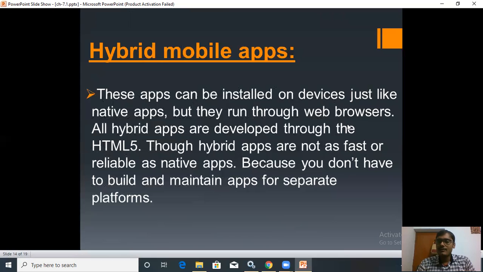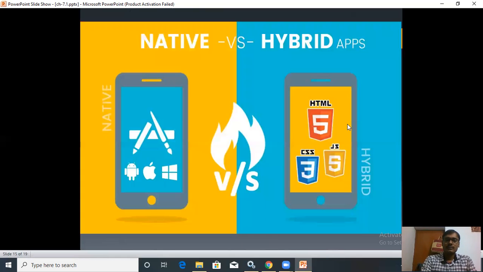Though the hybrid apps are not as fast or really reliable as native apps. So these are slower than the native apps, and because you don't have to build and maintain apps for separate platforms. You can see this picture, native versus hybrid apps.